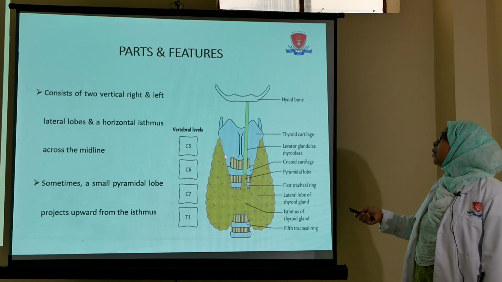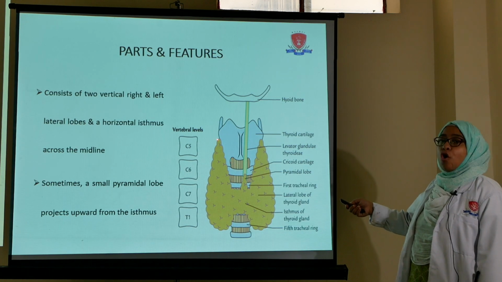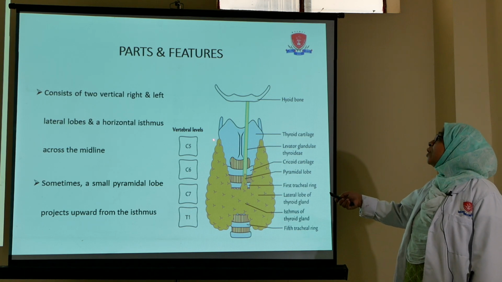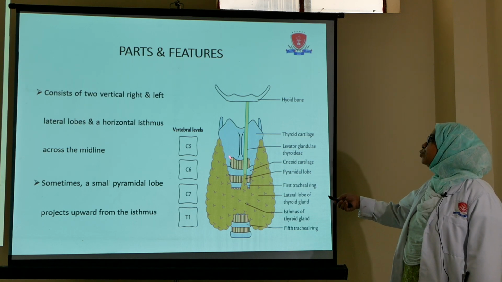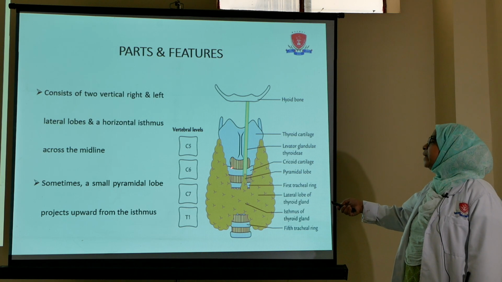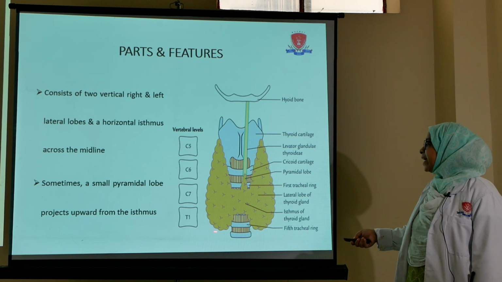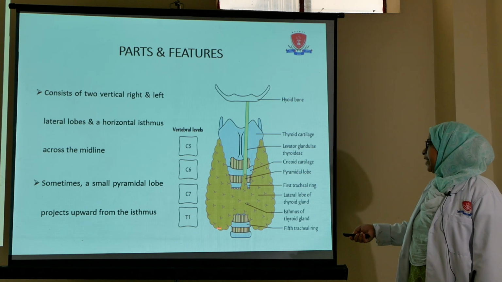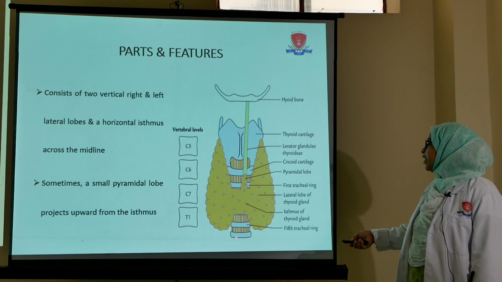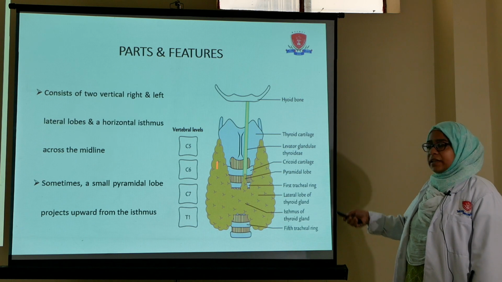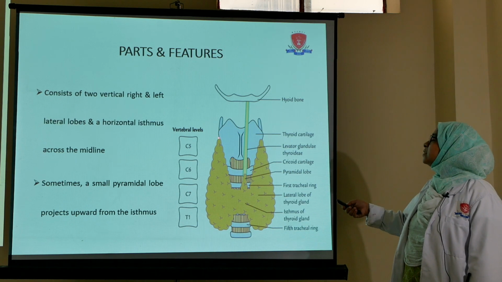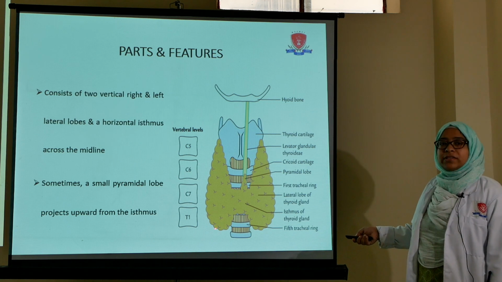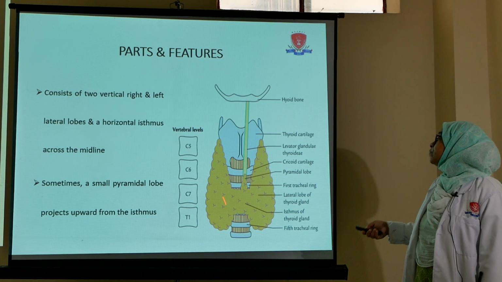It extends upward up to the oblique line of the thyroid cartilage, so this is the thyroid cartilage, and below it extends up to the 5th or 6th tracheal ring. In the image this is the 5th tracheal ring and this is the 6th.